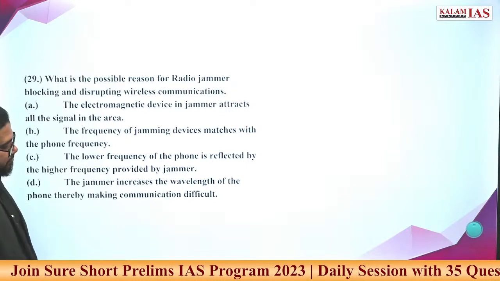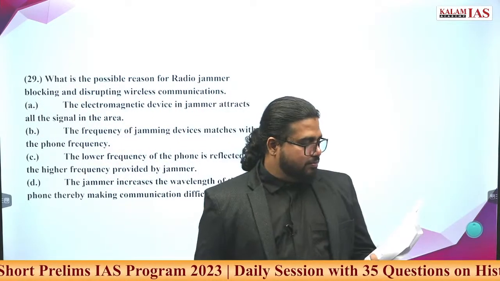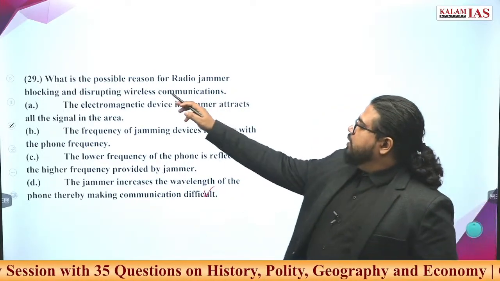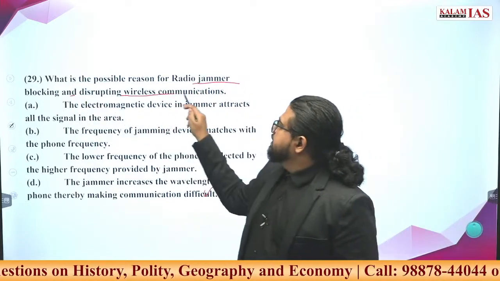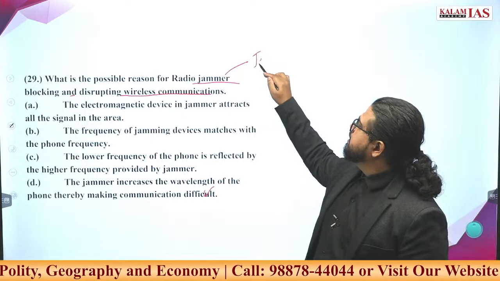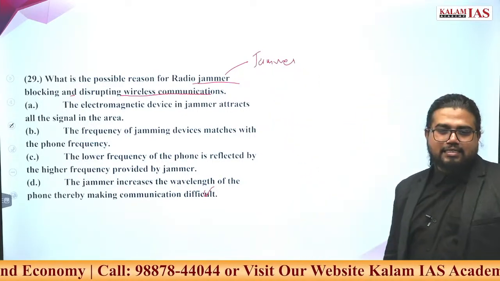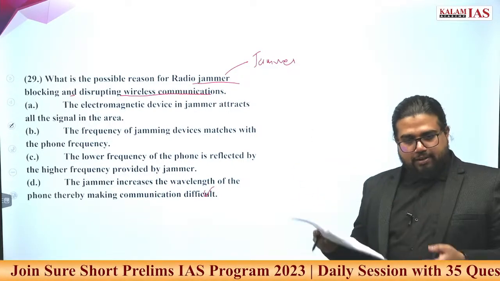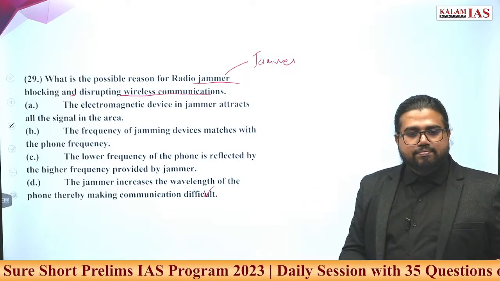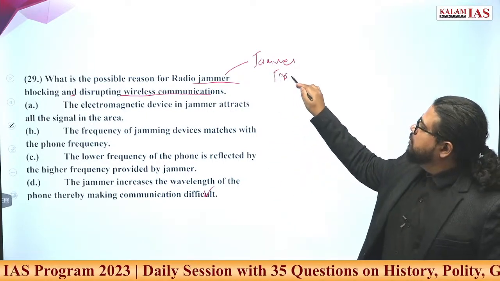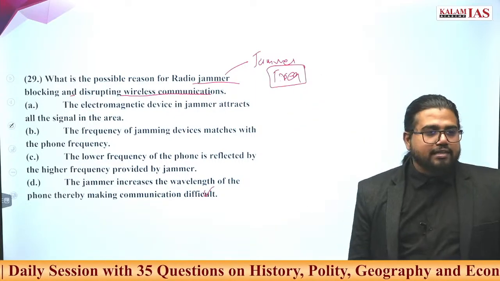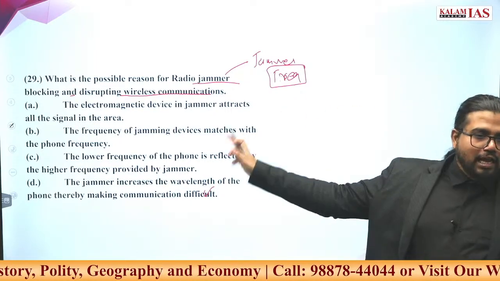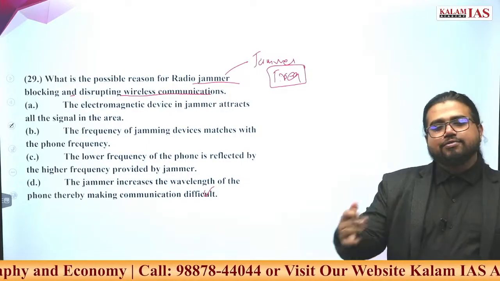What is the answer? D. What is the possible reason for a radio jammer blocking and disrupting wireless communications? What does a jammer do? We already discussed that in the light question. Electromagnetic light is there. When light travels from one medium to another, what is the peculiar characteristic that doesn't change? Frequency. So if frequency is altered, the whole characteristics of the signal or wave become different. So if you want to jam a signal, you go to that frequency and interfere with it.